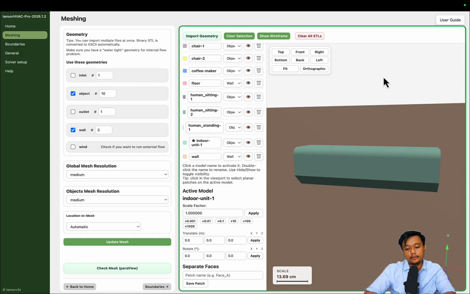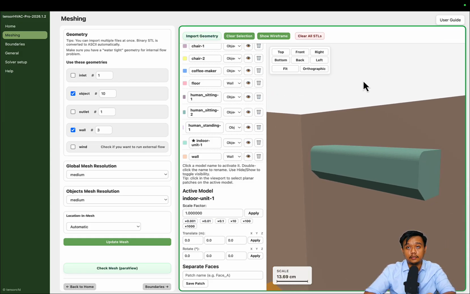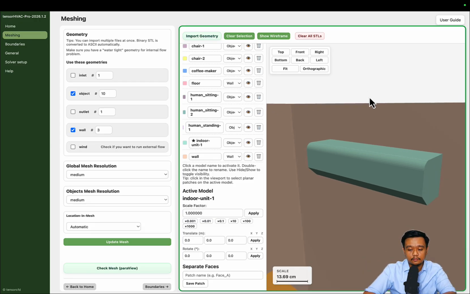Okay, from this STL we don't have the inlet and outlet yet. Basically you can generate them from your 3D modeler by creating some dummy surface or something like that. But if you don't have it yet, don't worry, you can split the face here, let's say by just clicking the indoor unit and clicking this face as the inlet.